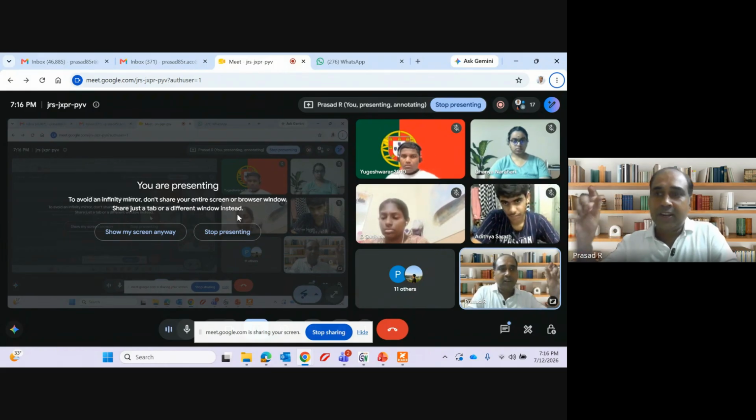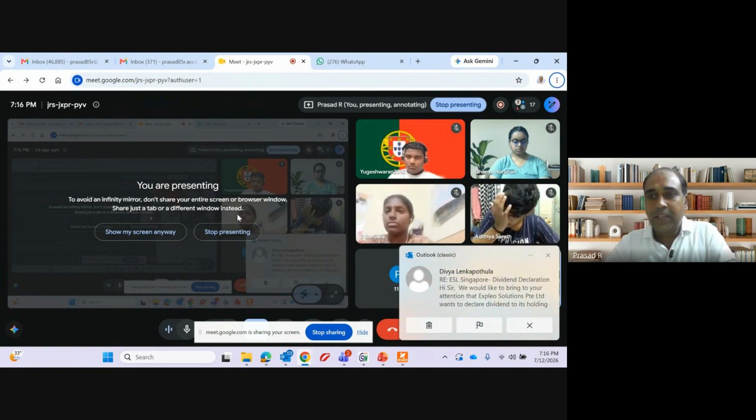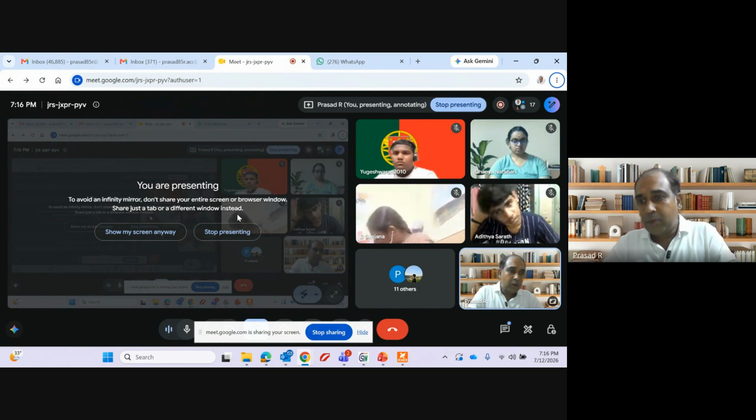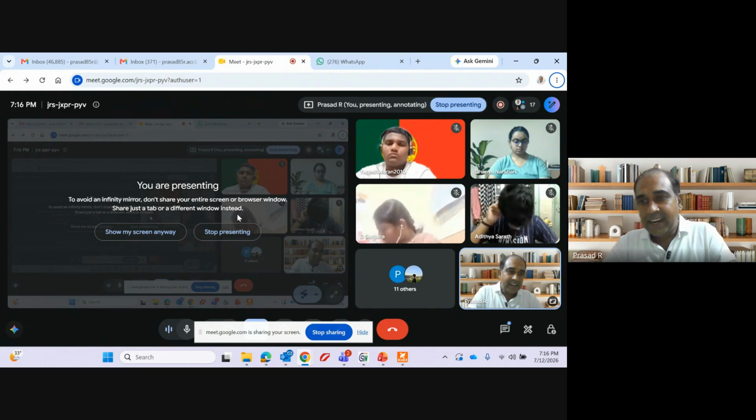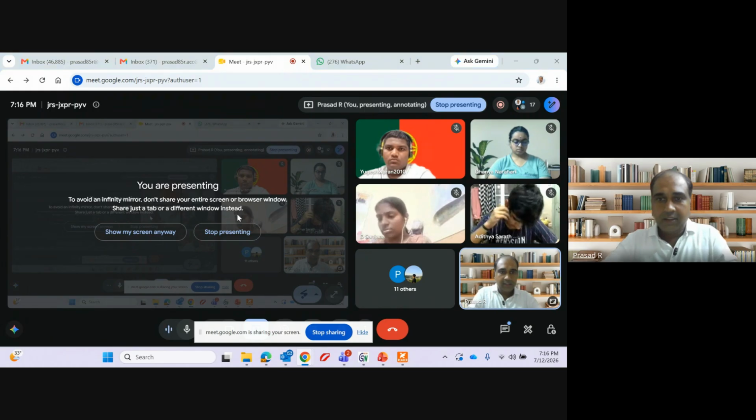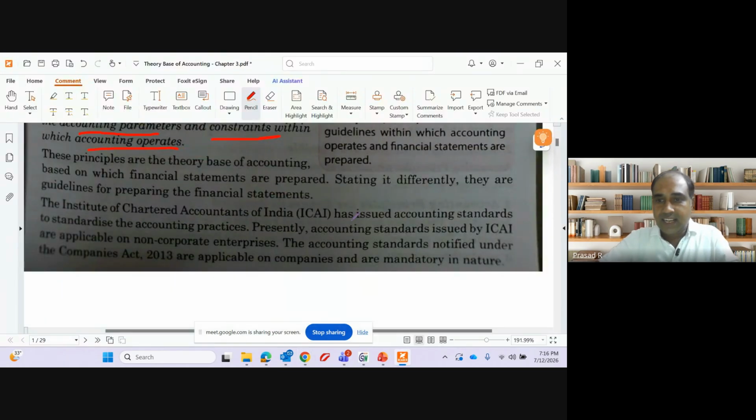Because the Institute of Chartered Accountants has defined how property, plant and equipment should be valued, how it should be capitalized, and when it should be capitalized. Everything is given. So they have given a prescribed format or prescribed guidelines under which a certain transaction has to be treated. Clear? So the Institute of Chartered Accountants has issued accounting standards.